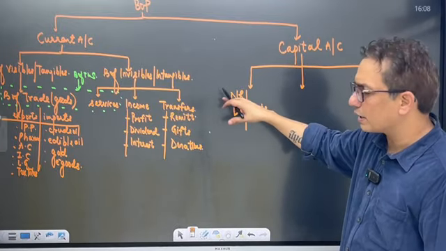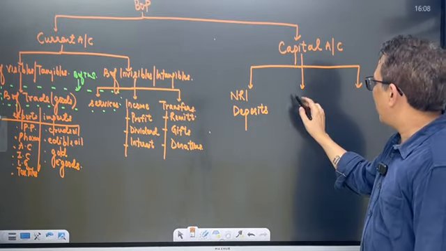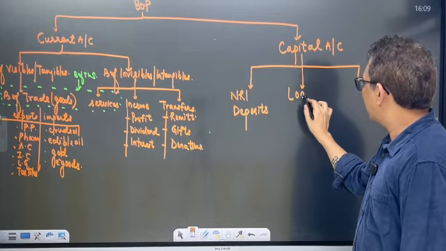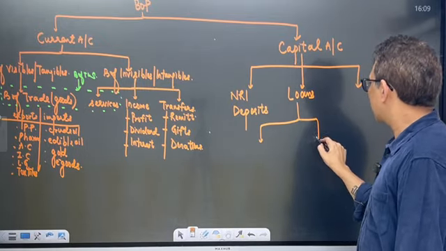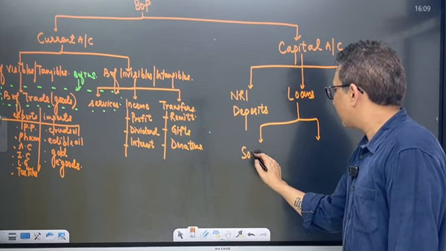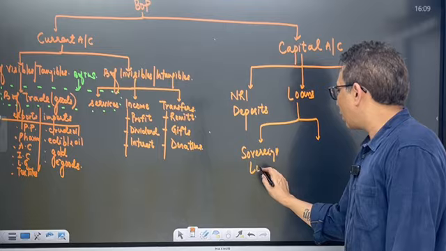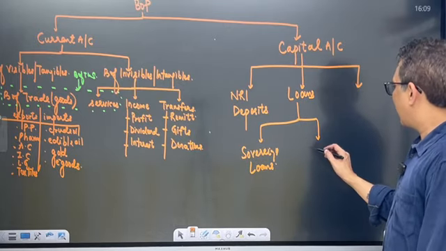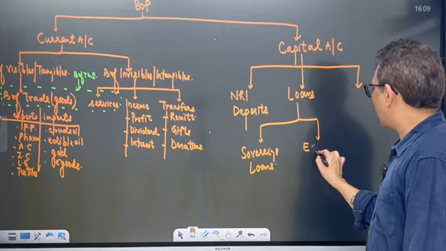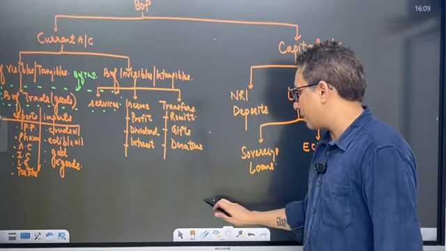I'll explain all these things one by one. I'm just writing it down right as of now. NRI deposits. Second is loans, which consist of two type of loans. One is sovereign loans. Sovereign loans means taken by the government. Other is ECB, loans taken by corporates. Explained you earlier what is ECB.